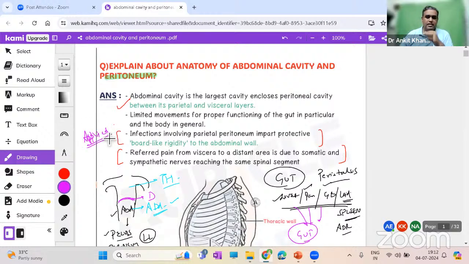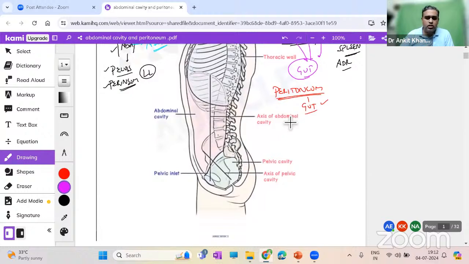I'll give you examples. We have discussed parietal and visceral in a lot of other lectures as well. We should all know that the peritoneum, pleura, or pericardium has two layers. One layer is lying outside, close to the body wall. That is what we call the parietal layer. And one layer is lying inside, adhered to the viscera. That will be the visceral layer. So this red color, imagine it to be the visceral layer.